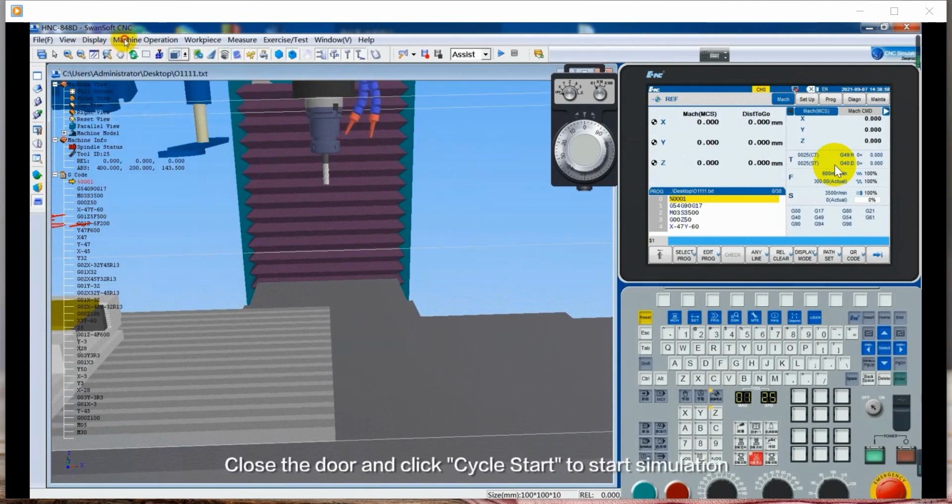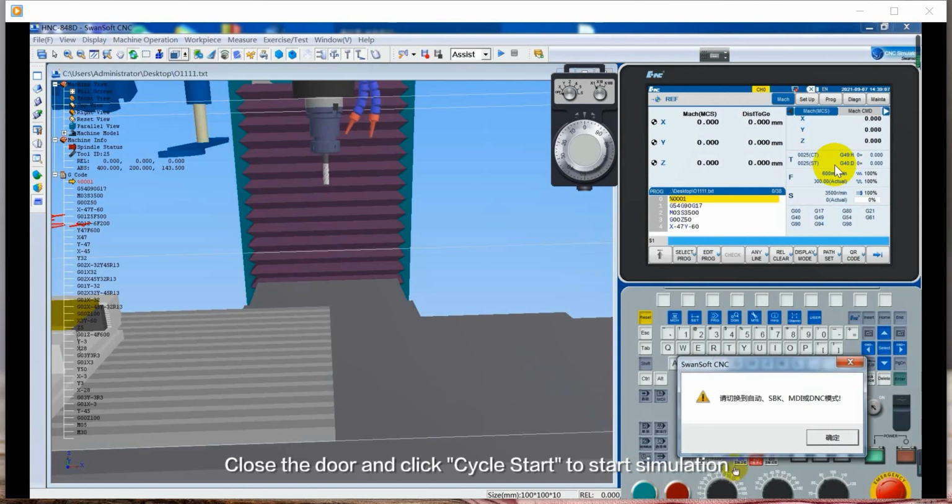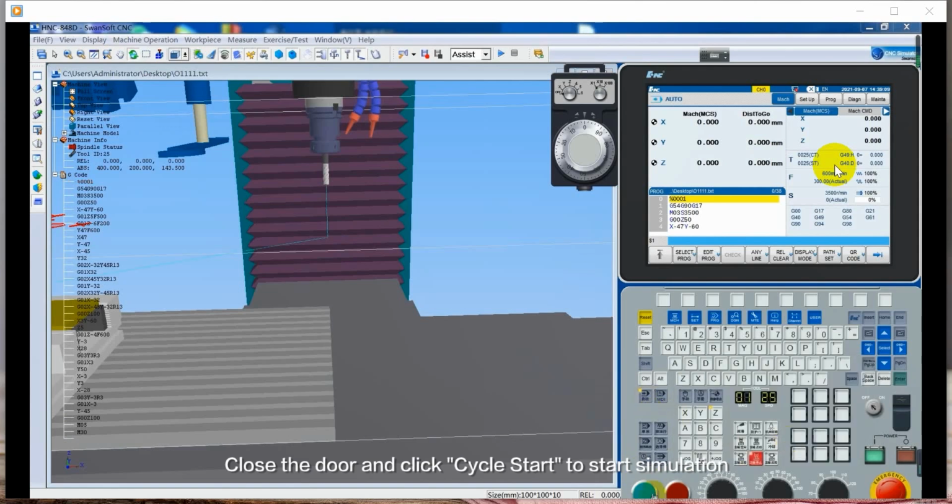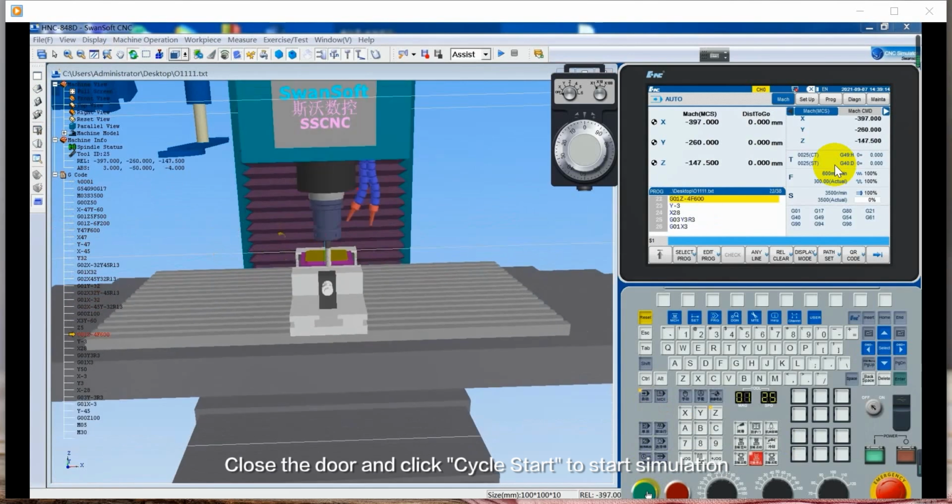Close the door. Click Cycle Start. Start simulation.